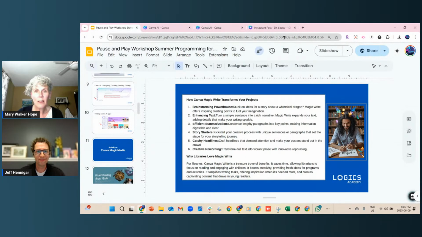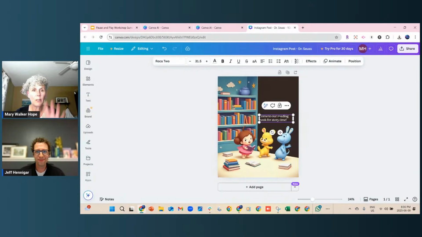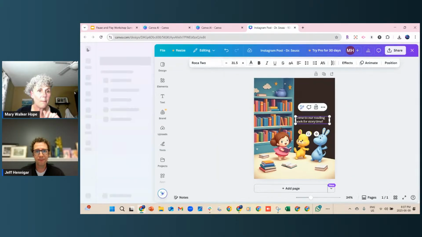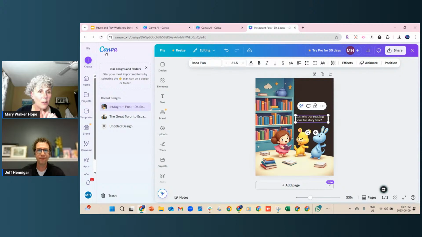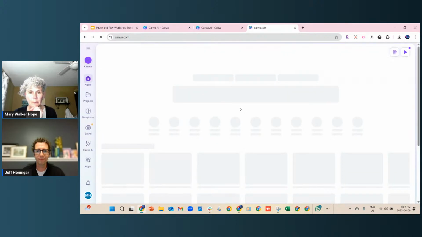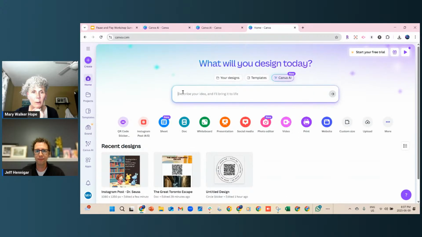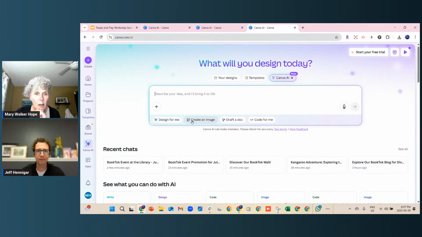All right. So I do want something in here though, because we do want to do the magic switch as well. So I'm going to go back out to Canva. Okay. And I'm just going to go back to the main page again too. There we go. And let's do Canva AI. I'm going to have it design again because I want something with social media and for it to change into different languages. So let's do that. What should I look at?